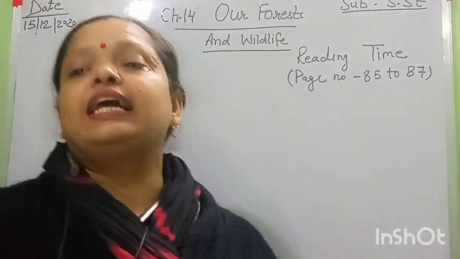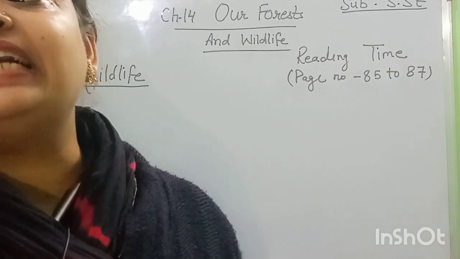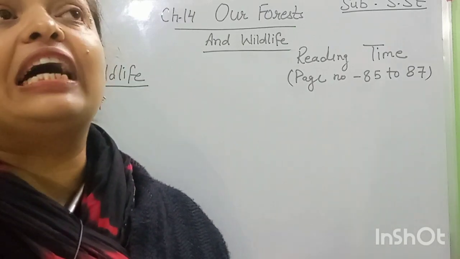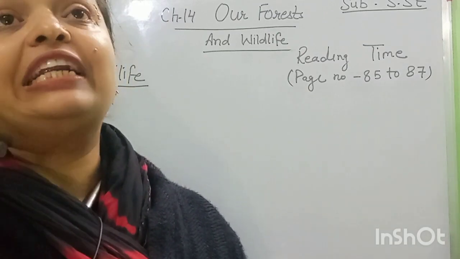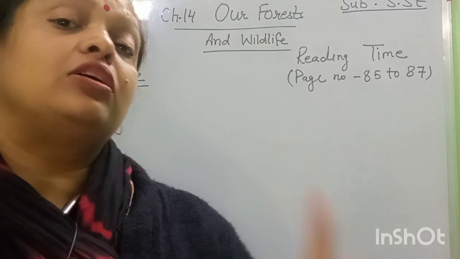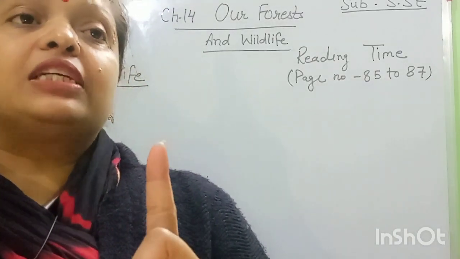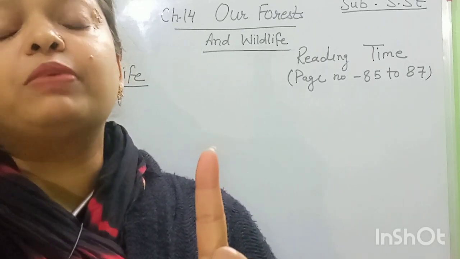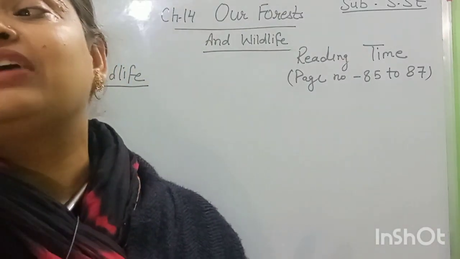Our government has banned the export of ivory and animal skin also. And rhino, you all see now, how many horns does a rhino have? Only one horn. Rhinos are mostly found in Assam, and in which park?